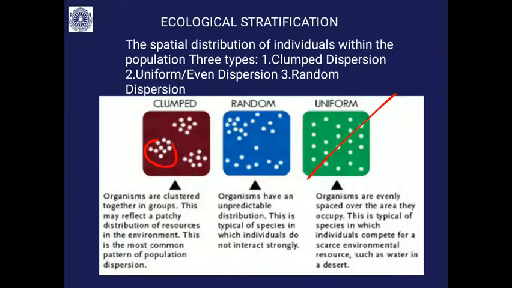Random distribution is typical of species whose individuals do not interact strongly. Uniform distribution occurs where resources are distributed uniformly, which you find in water or in the desert.